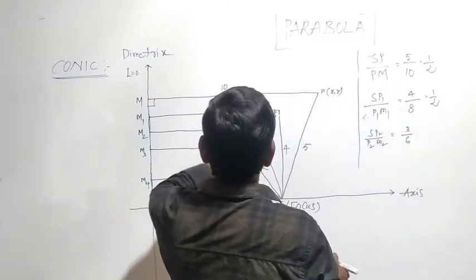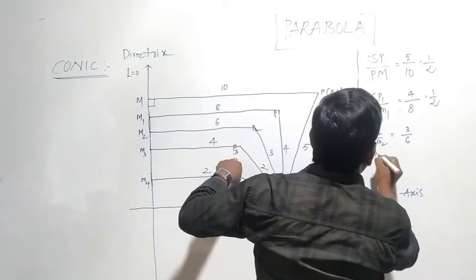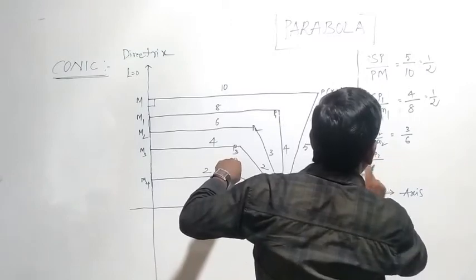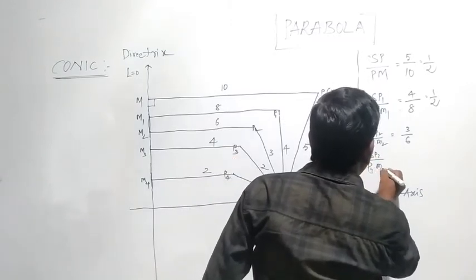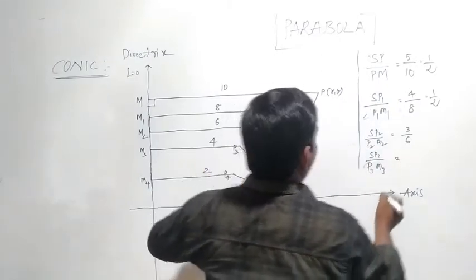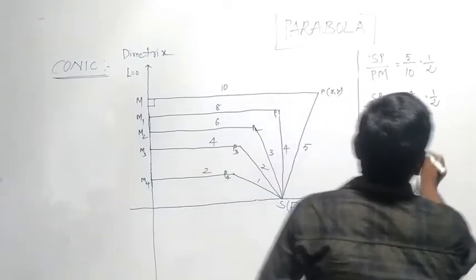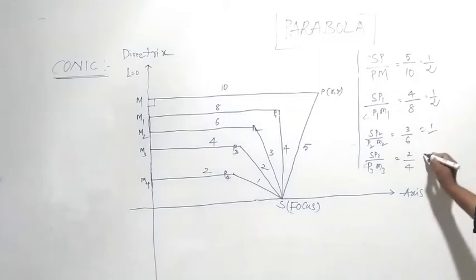Again SP3 by P3M3, that means 2 by 4. 3 by 6 means 1 by 2, and 2 by 4 means 1 by 2.